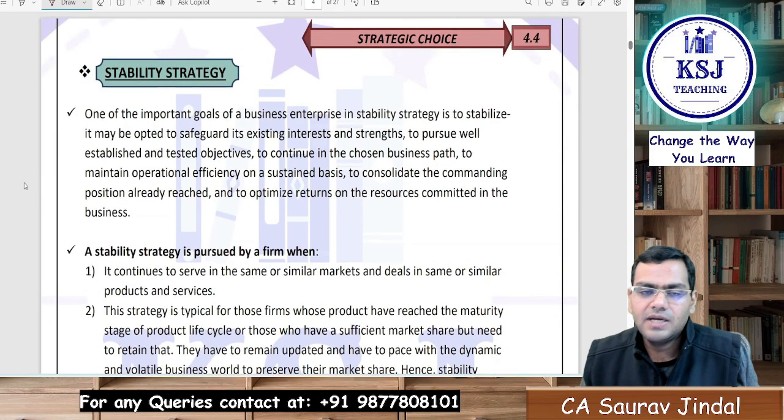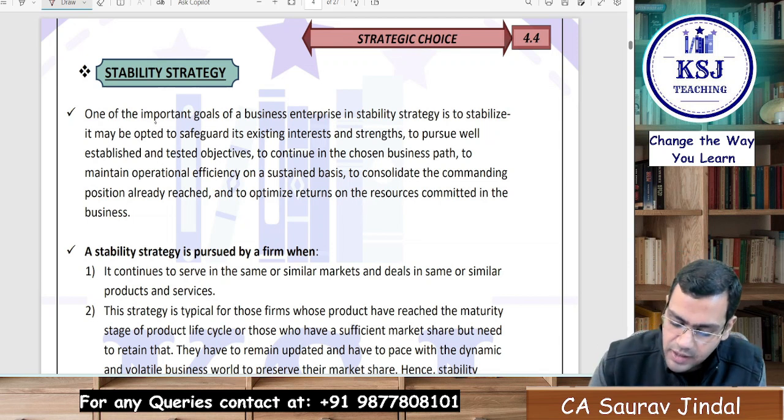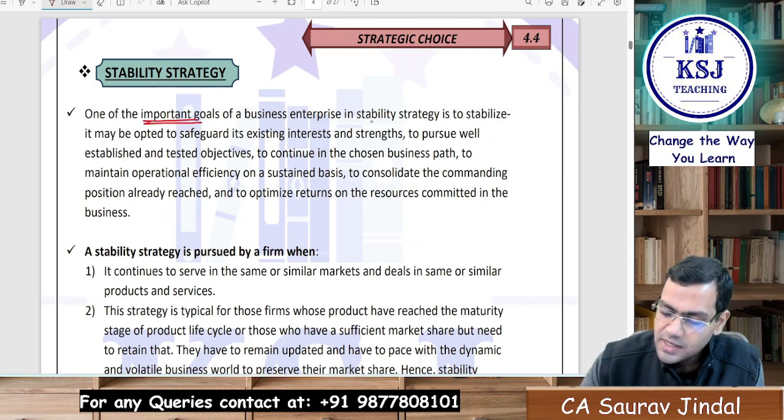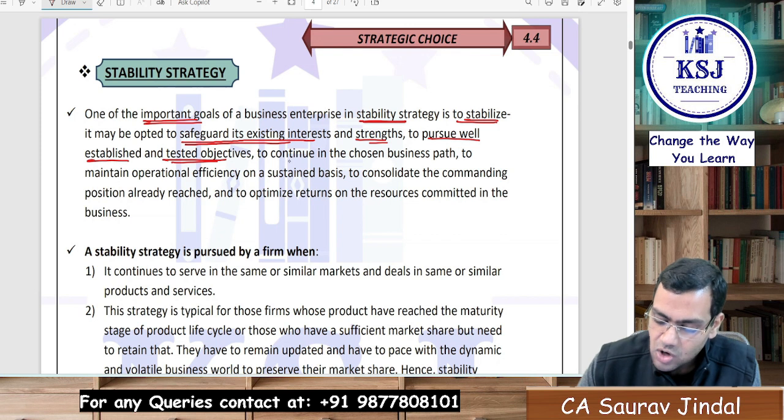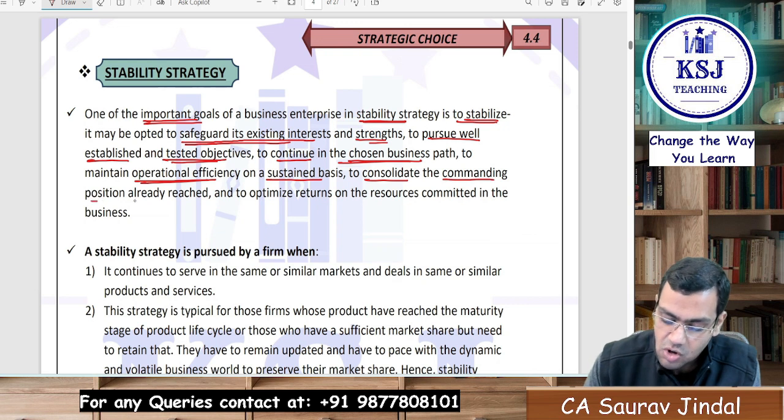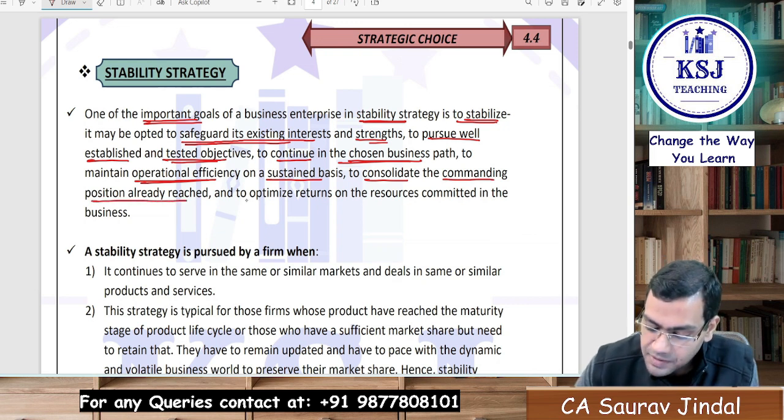What is stability strategy? He says one of the important goals of a business enterprise in the stability strategy is to stabilize. It may be opted to safeguard the existing interest and strength, to pursue well-established and tested objectives, and continue in the chosen business path, to maintain the operational efficiency on the sustained basis, to consolidate the commanding position already reached, and to optimize the returns on resources committed in the business.